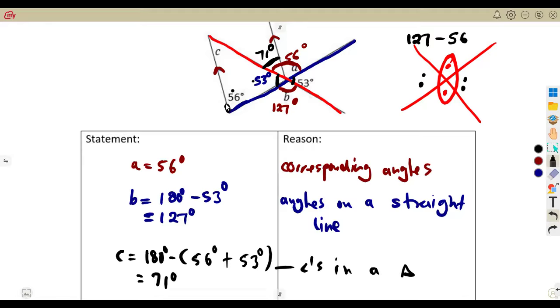Then using alternate angles, as we are creating a Z like this, it means angle C was going to be 71. Remember, alternate angles are equal. That's another way that you could have used. You could have calculated the 71 degrees that way. Then you consider to say they are what? They are alternate angles, we are creating a Z.